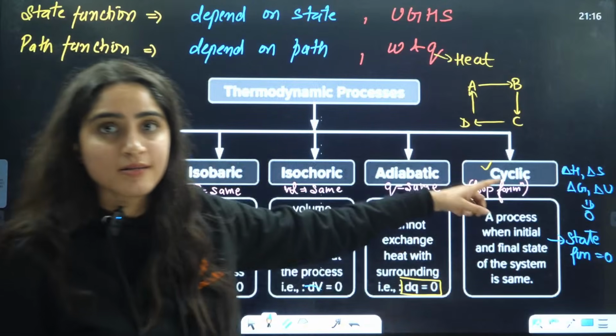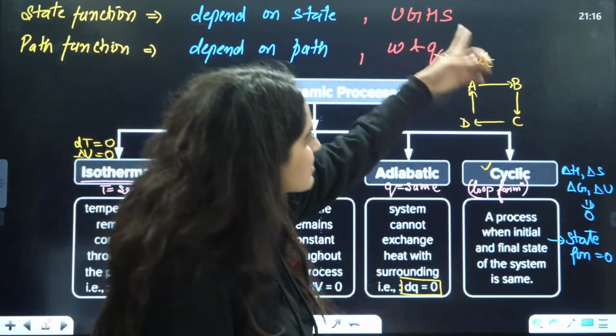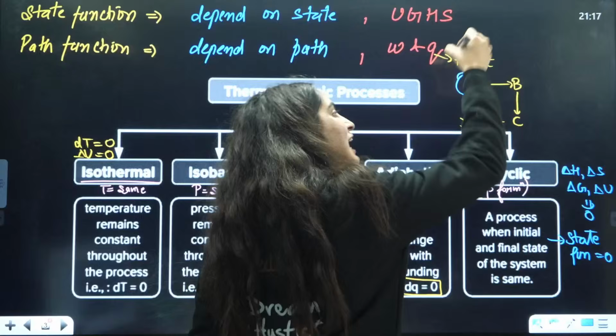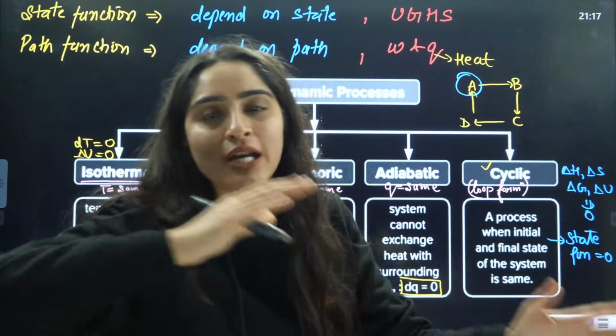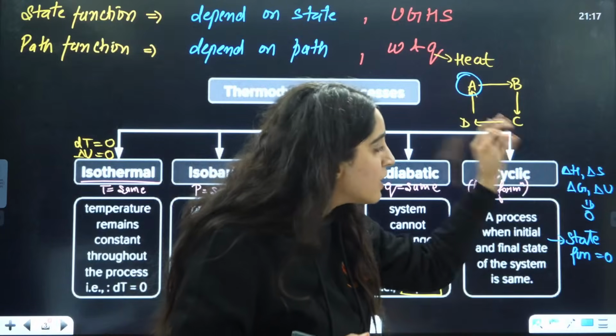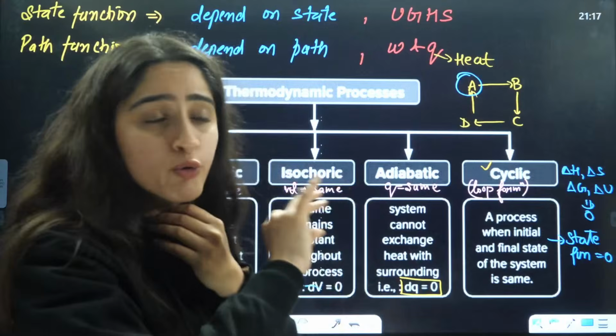Can you tell me the reason? Because they depend on the state, and the state is the same. If I started from A, I'll end on A only. That means the initial and final positions are the same. That is the reason it is not dependent on path. That is why state functions are going to be 0 here.